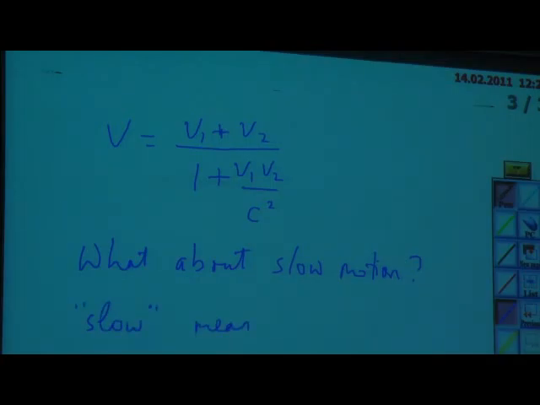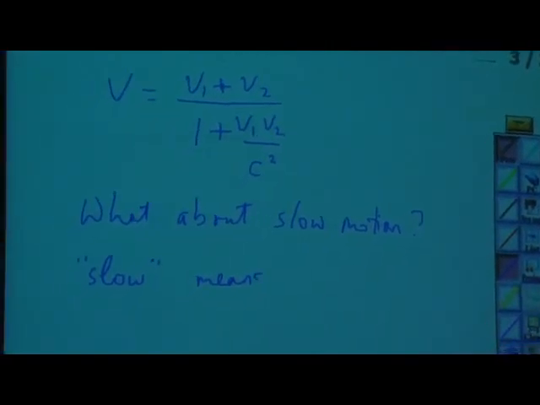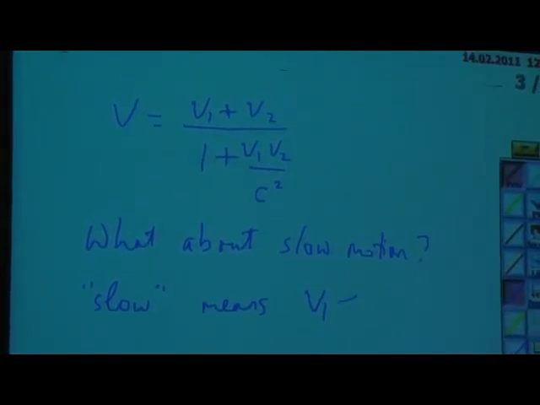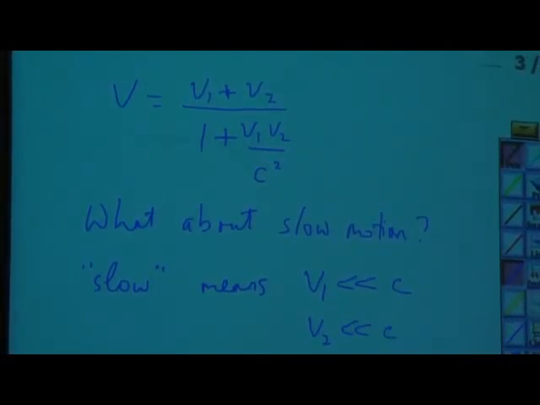Here slow must mean slow with respect to the reference in this problem, which is the speed of light. So it means, slow means V1 is much less than C. V2 is also much less than C. Okay?